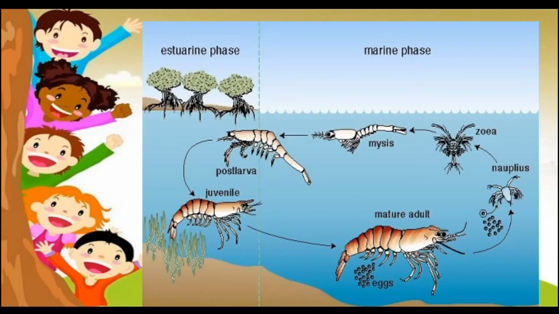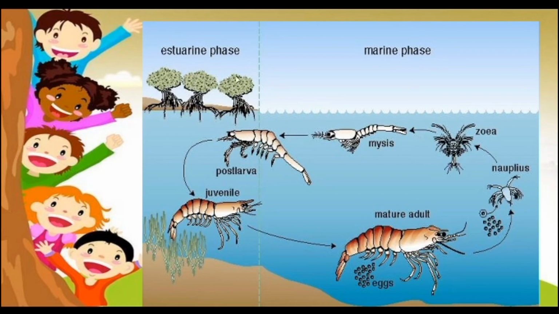So here is the life cycle of this prawn. Look at this, the egg is there. After that it becomes like this, nauplius. After that is mysis, it becomes like this, and then post larva, and a little young one, then it becomes matured, then egg. So this is the life cycle of prawn. It is not in your book, just so you come to know, I have referred to this.